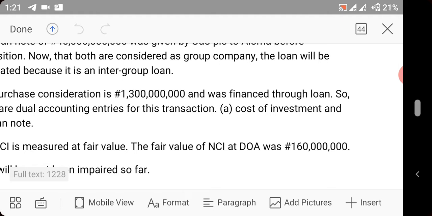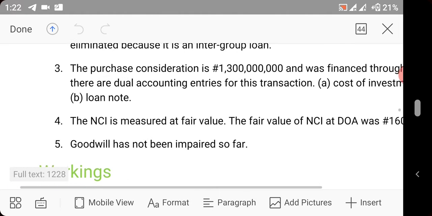our cash will increase, and two, our liability will increase. Now this cash, we gave it immediately to Aloma PLC, so we now have an increase in cost of investment of 1.3 billion and an increase in loan of 1.3 billion. You see the way we treated it when we get there. So we'll continue. We'll now look at 5.